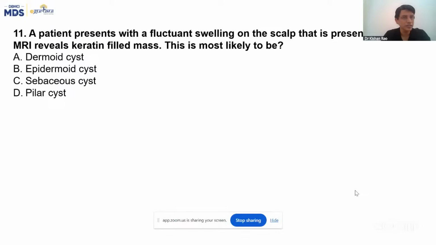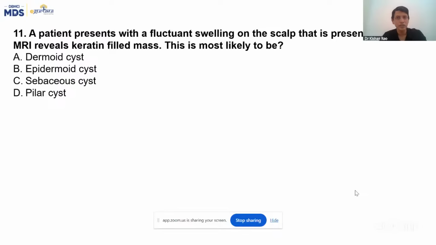Next question is, a patient presents with a fluctuant swelling on the scalp that is present since birth. MRI reveals keratin filled mass. This is most likely to be. This is a bit twisted question. But with common sense, you can answer this. It's not very difficult, but I felt it's a bit application level.